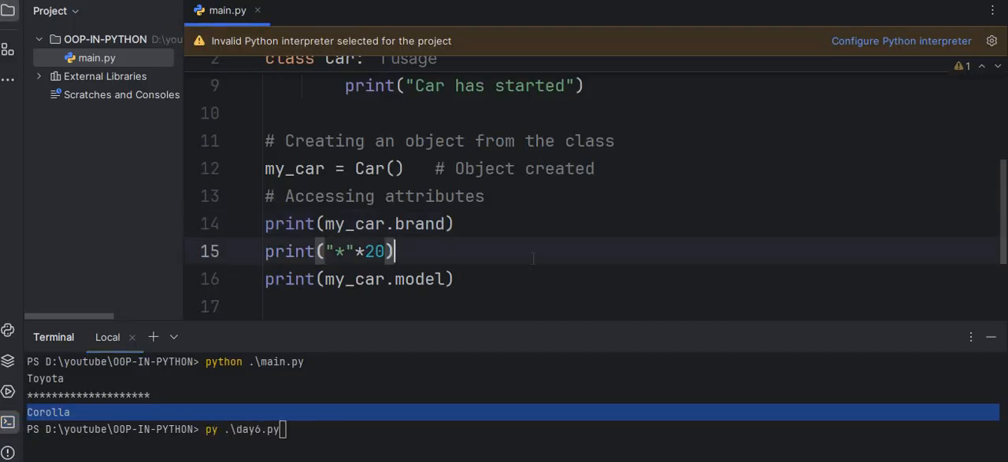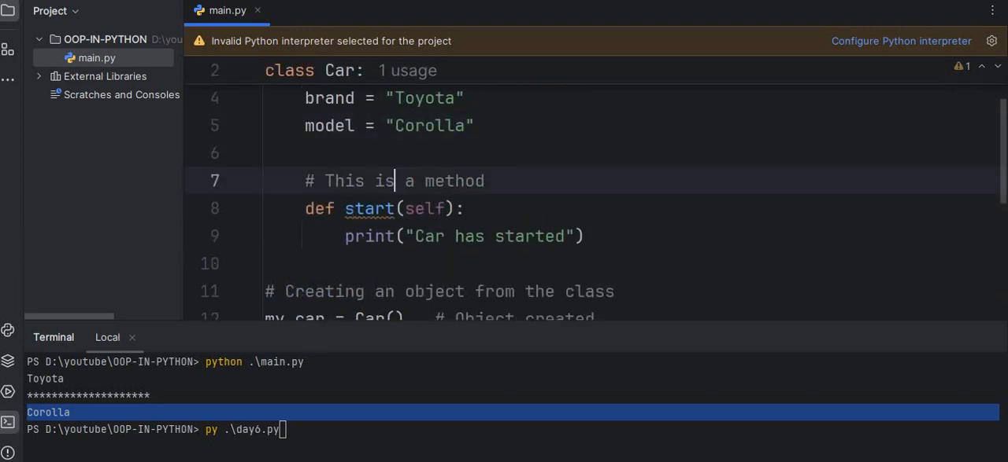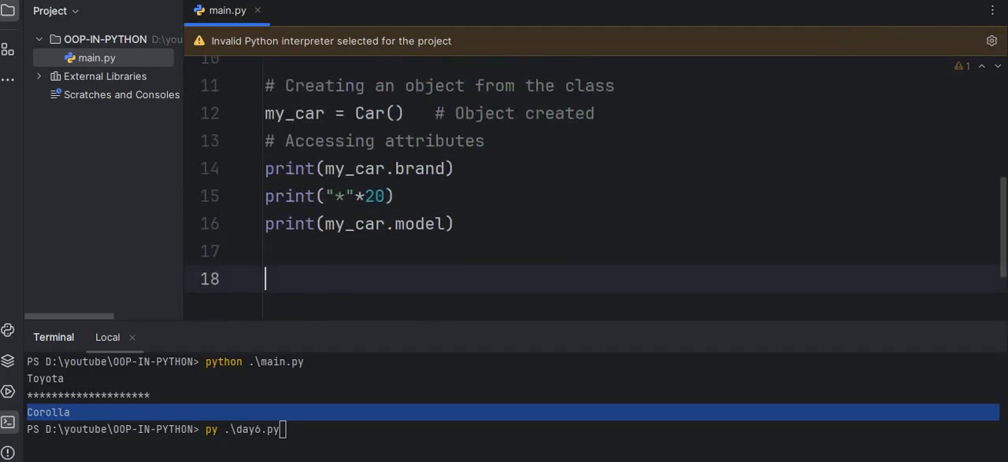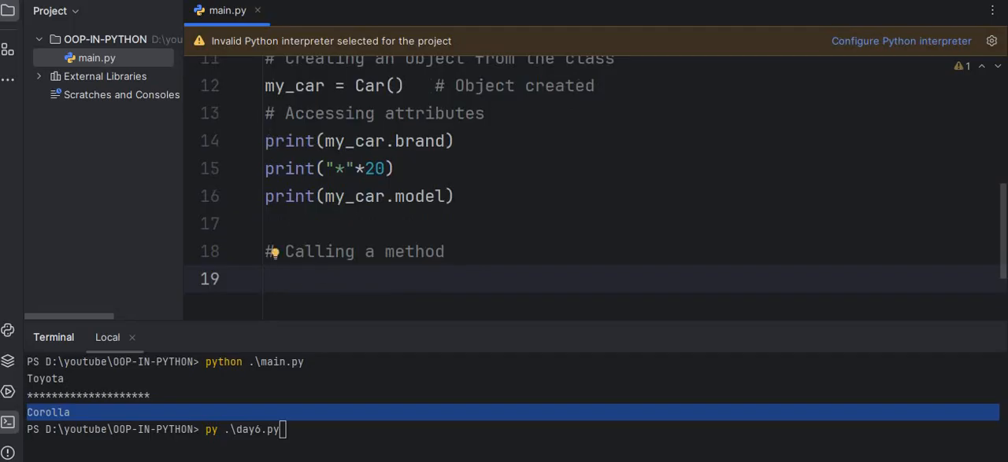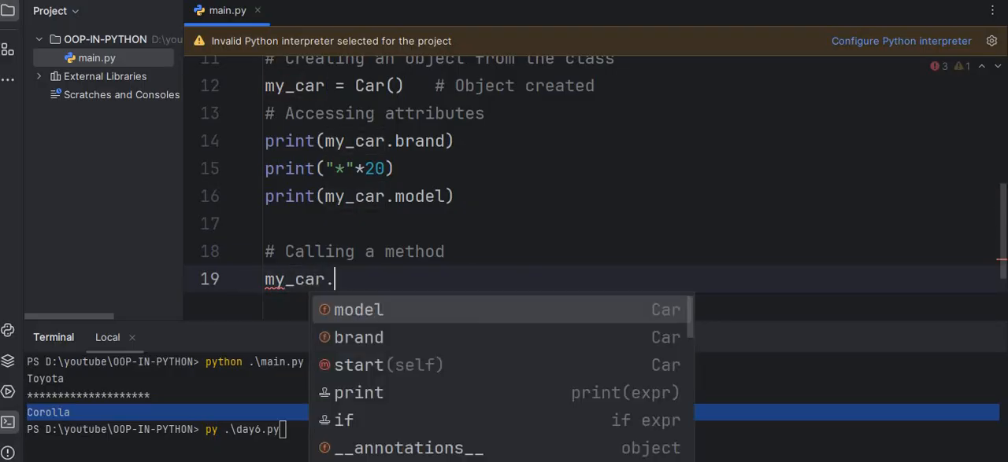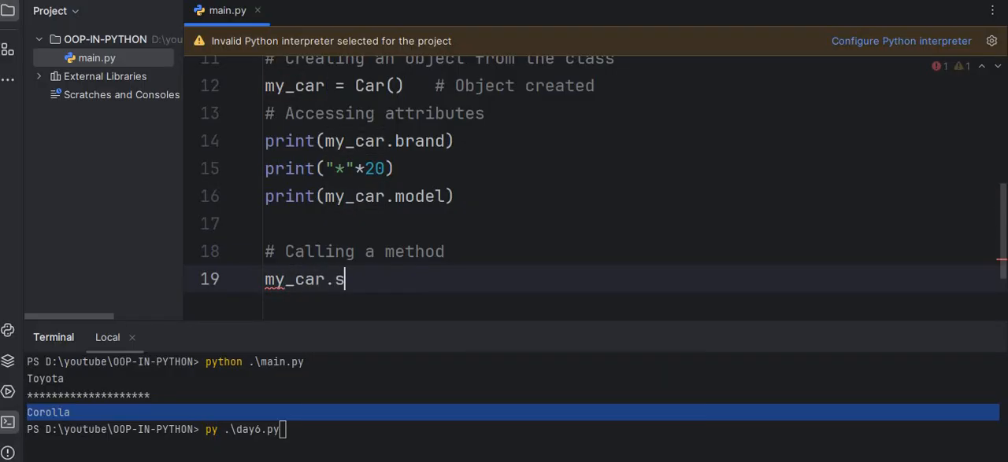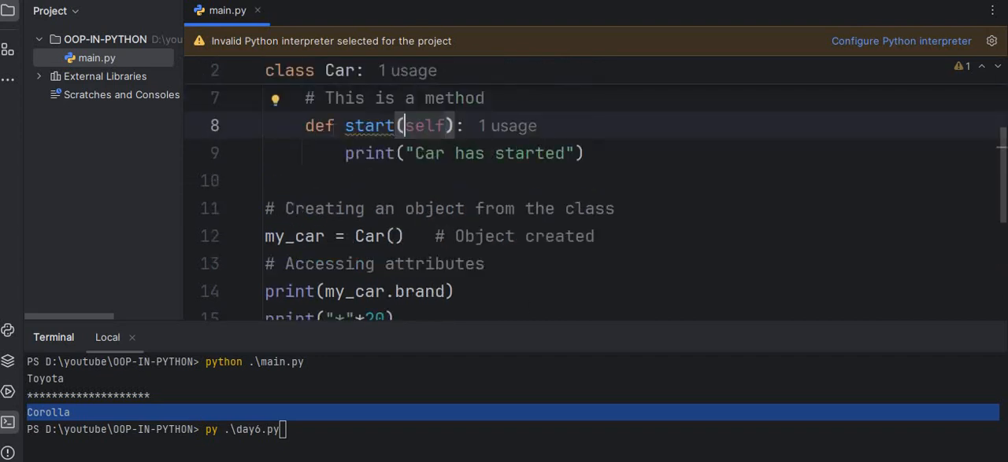Now it's time to call a method start from the class Car. How will you call the method from that very class? Let me comment here, calling a method. So how will you call a method? my_car.start, we have a method named start, and if I save the code, inside the start method we have "car has started".